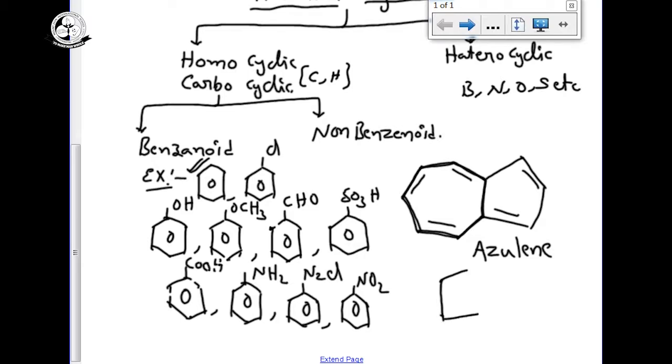Another example, its name is helicine. These are aromatic but do not contain benzene, so they are called non-benzenoid compounds.